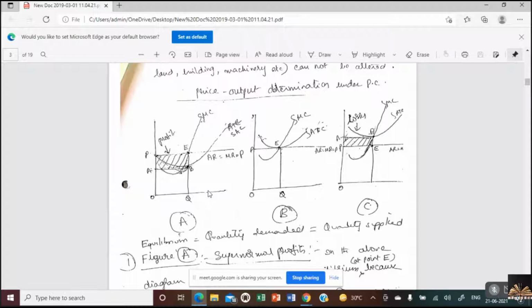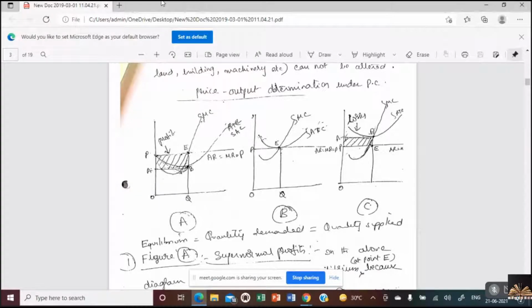And here, where the short-term average cost curve is at minimum, the difference between the average cost and average revenue is the supernormal profit. So always remember, under perfect competition, initially the firm enjoys supernormal profits. Is that clear? So this is what the price and output determination would be. The first important point: how is price decided? Price is decided based on AR equal to MR equal to price. And when would the firm be in equilibrium? When MC cuts MR from below.